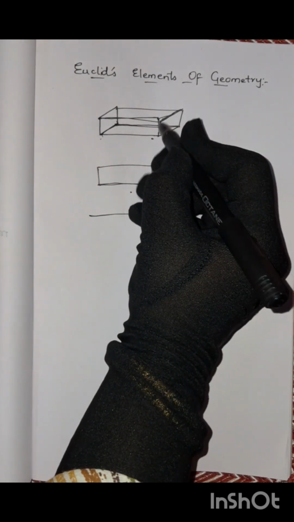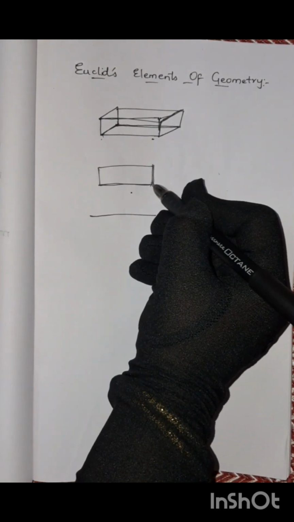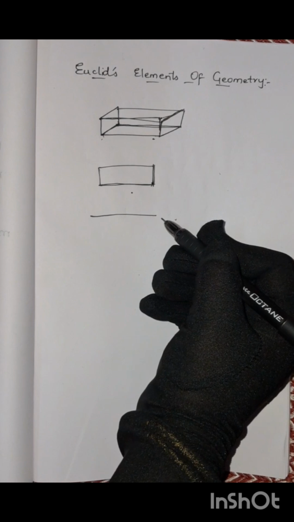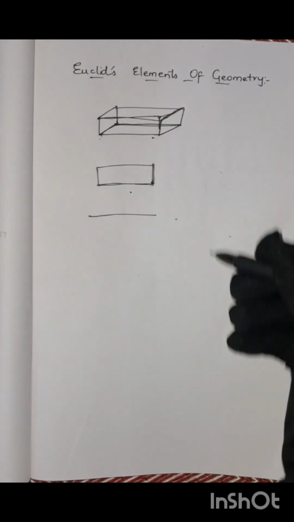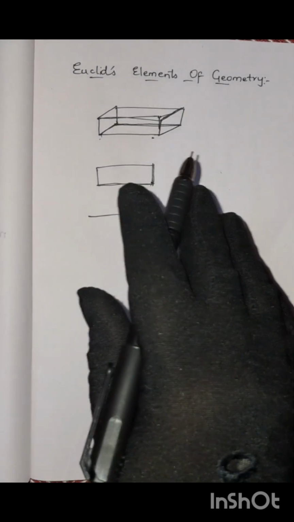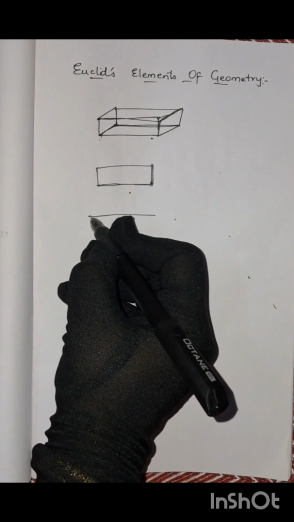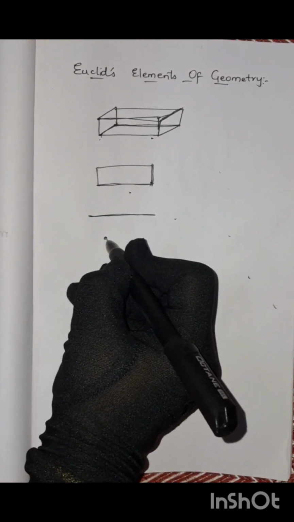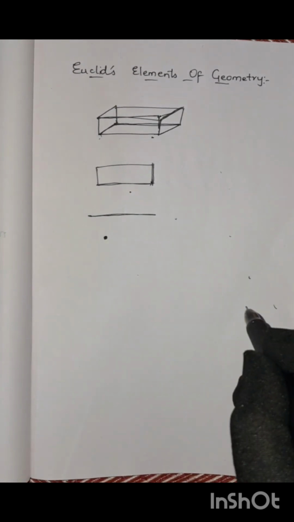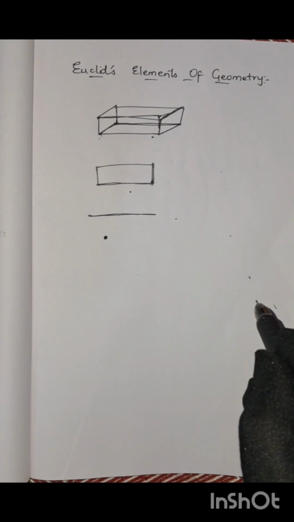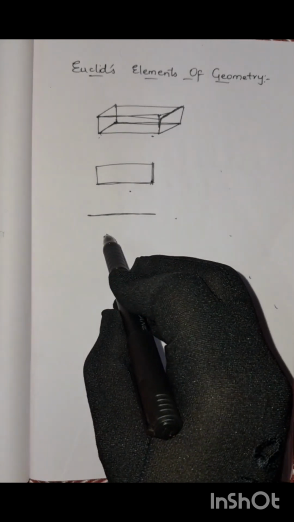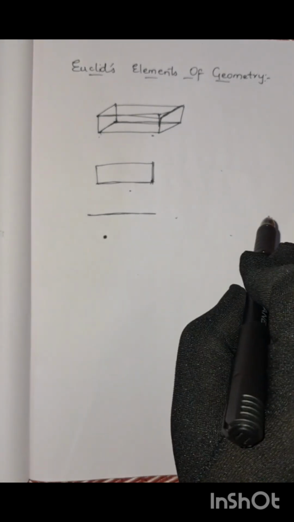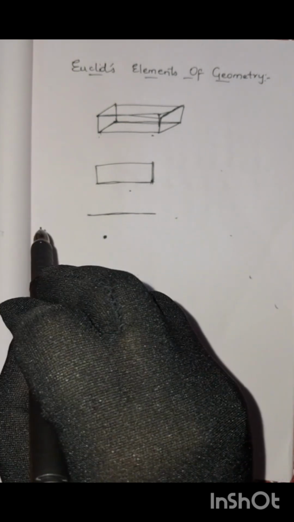Okay, so if we lose one dimension, it becomes two-dimensional, and then it becomes only one direction. Okay, and if it has to lose one more dimension, if we are losing one more direction, there will be only one point. Okay, it will be only one point. So it means that a point will not have any dimension. Okay, a point will not have any dimension.